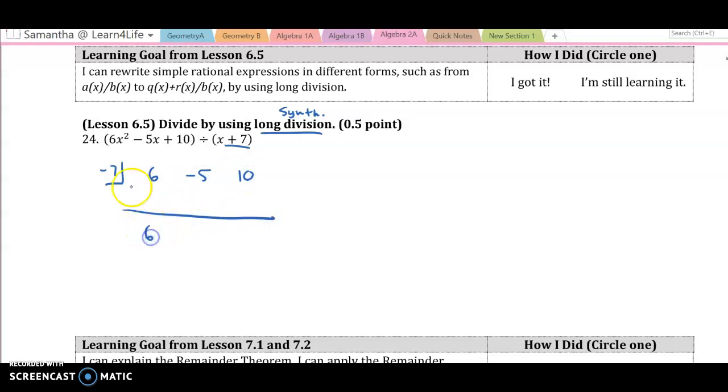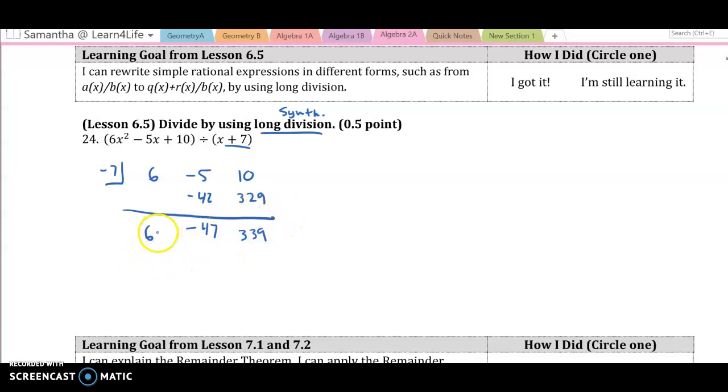First, bring down the 6, and then multiply. Negative 7 times 6 is negative 42. Negative 42 plus negative 5 is negative 47. Negative 7 times negative 47, what is that? 47 times 7 is 329. And then plus 10 is 339.